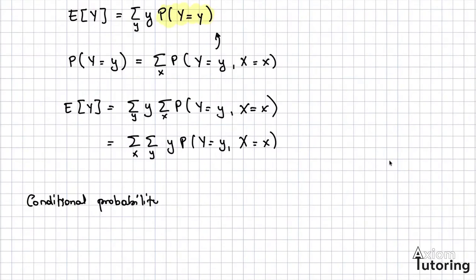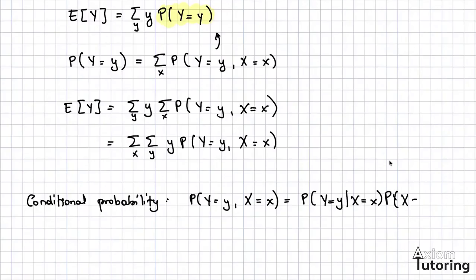Now, if we apply the definition for the conditional probability, which would look a little bit like this: the probability that y is equal to y and x equal to x is equal to the probability of y being equal to y conditional on x being equal to x, times the probability of x being equal to x.